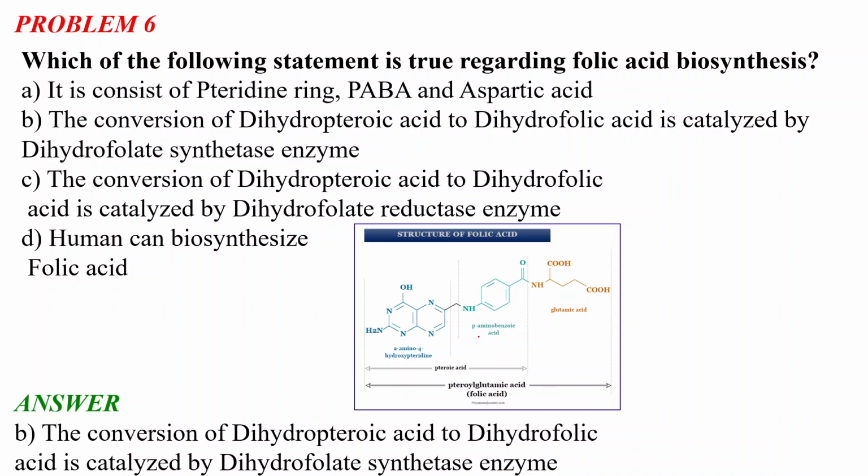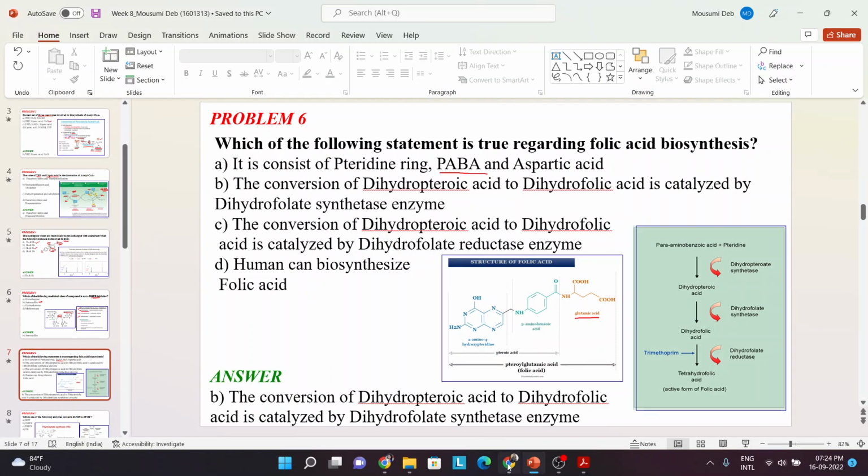The second part is PABA, or para-aminobenzoic acid, which is a very easy structure. There is a benzene ring with an acid and an amine group para to each other, at the 1 and 4 positions. And there is a glutamic acid. So option A is incorrect because it says aspartic acid, but the correct one is glutamic acid.